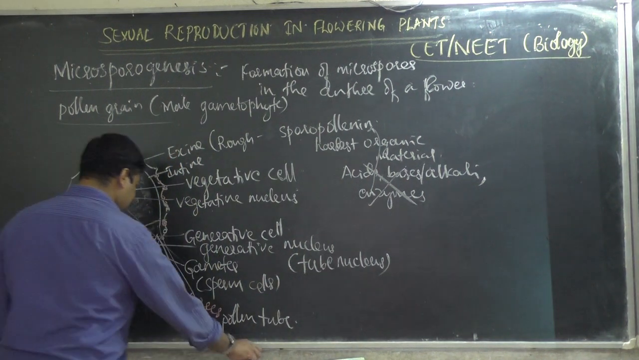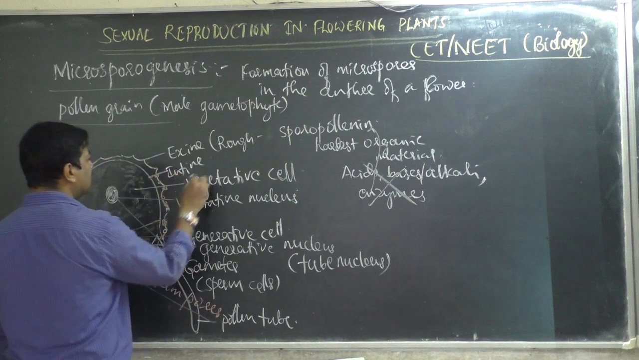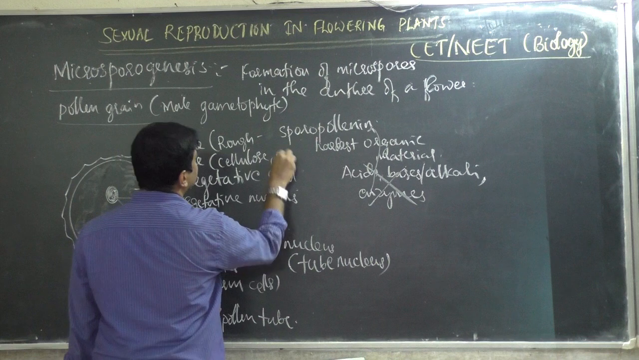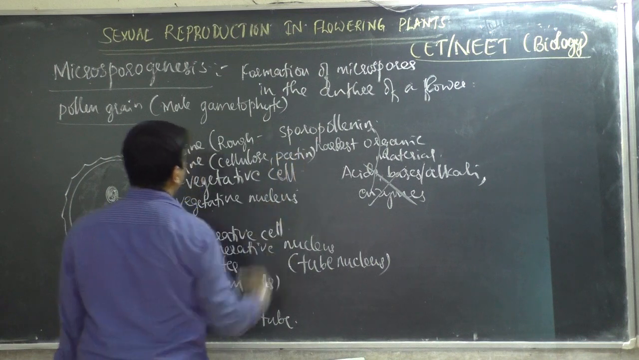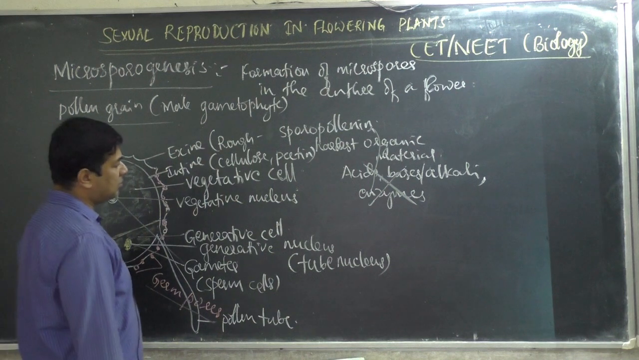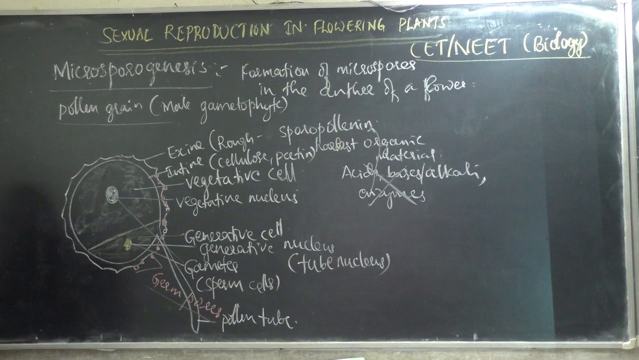Then what about the intine? The inner layer is smooth. It is made up of cellulose and pectin. Cellulose and pectin. Then what about other characters you study about pollen grains? That is the vegetative cell and generative cell.